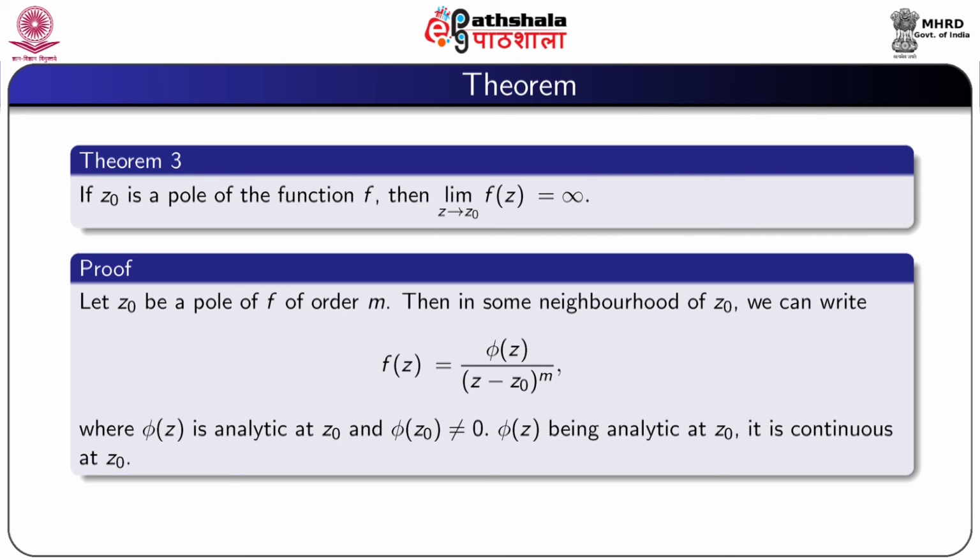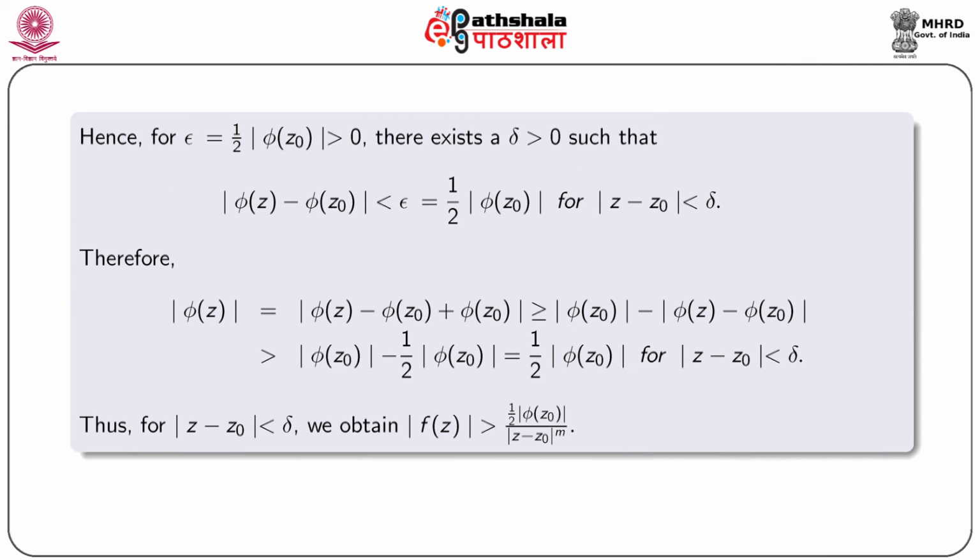Since phi(z) is analytic at z0, it is continuous at z0. Therefore, for epsilon equal to half modulus phi(z0), obviously greater than 0, there exists a positive delta such that modulus phi(z) minus phi(z0) is less than epsilon equal to half mod phi(z0) for mod z minus z0 less than delta.